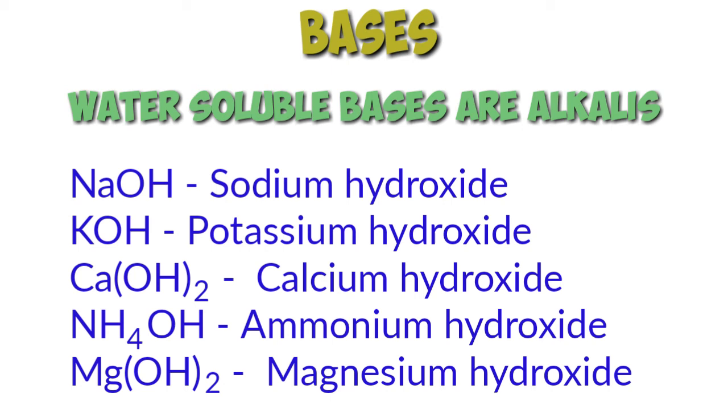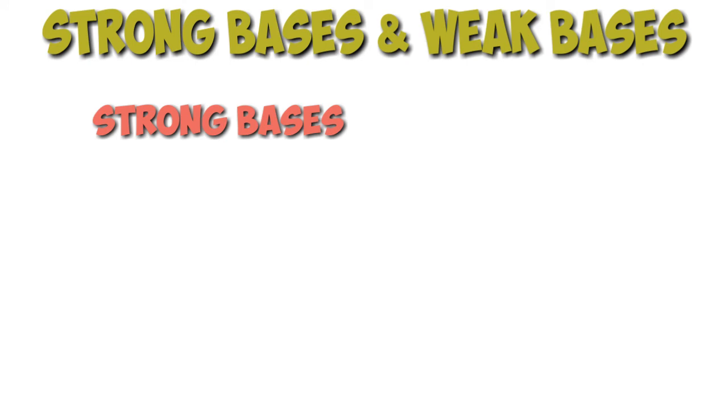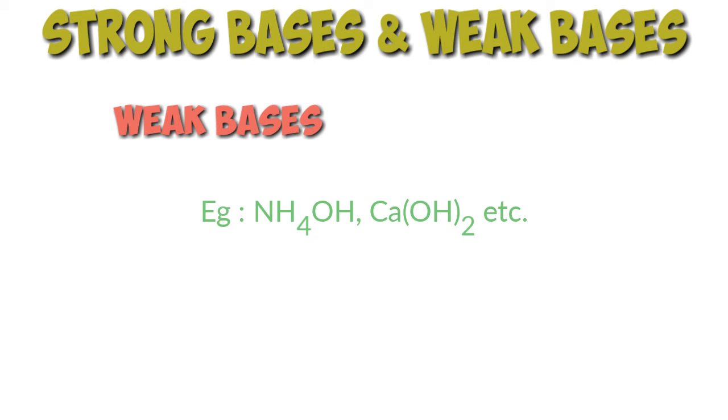Sodium hydroxide, potassium hydroxide, calcium hydroxide, ammonium hydroxide, magnesium hydroxide are examples of water-soluble bases, so they are alkalis. Strong and weak bases. A base which completely ionizes in water and thus produces a large amount of hydroxide ions is called a strong base. Sodium hydroxide and potassium hydroxide are strong bases. A base which is partially ionized in water and thus produces a small amount of hydroxide ions is called a weak base. Ammonium hydroxide, calcium hydroxide, magnesium hydroxide are weak bases.